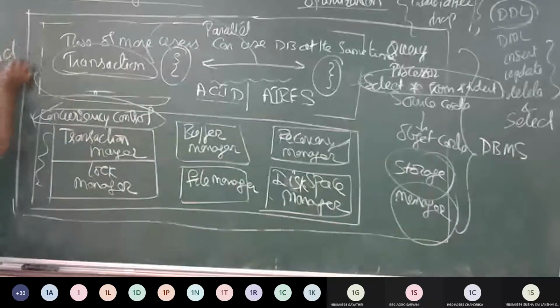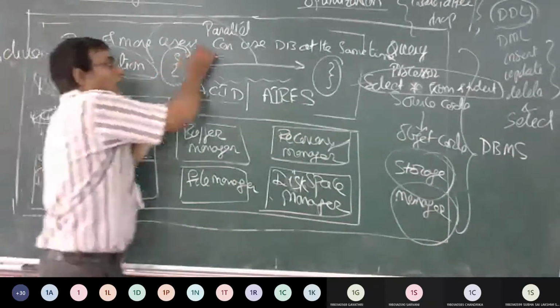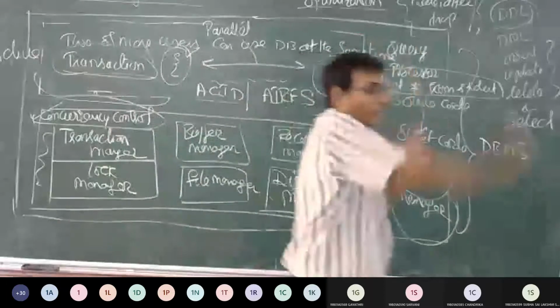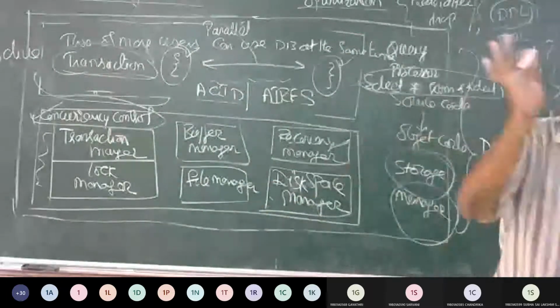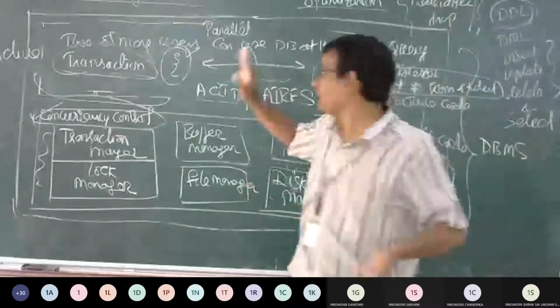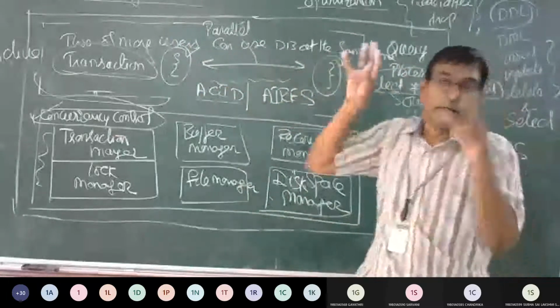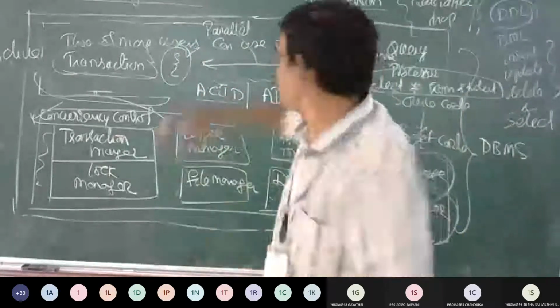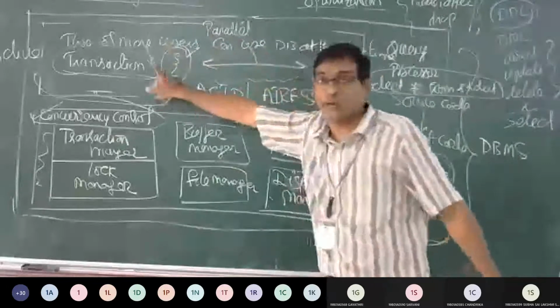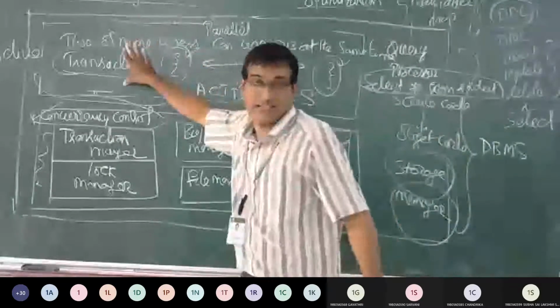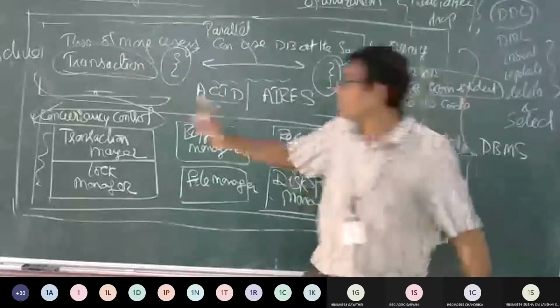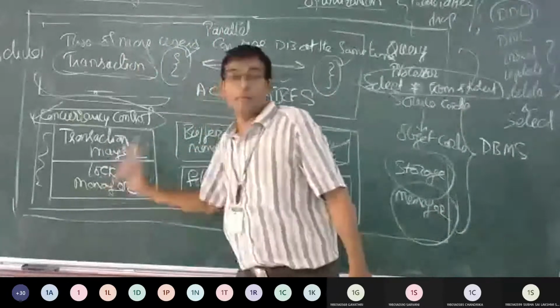When can I say there is a transaction? It is going to have a first point, start, and another point, stop. In between, we can write a piece of code, and that piece of code is successful if it reaches the end point. Meanwhile, if any disturbance comes, it moves to the starting point. That is where the transaction is taken care of. Who is taking care of that? We call it the transaction manager.